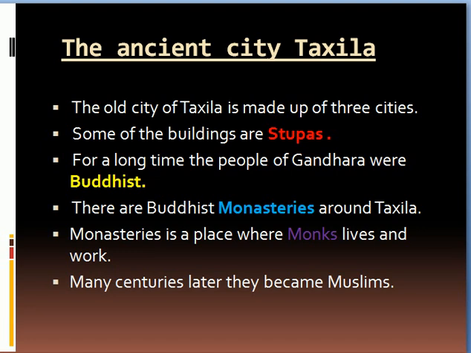The ancient city of Taxila is made up of three cities, which was very famous in the time of Gandhara. Some of the buildings are stupas. For a long time, the people of Gandhara were Buddhist. There are Buddhist monasteries around Taxila. A monastery is a place where monks live and work. Many centuries later, they became Muslims.